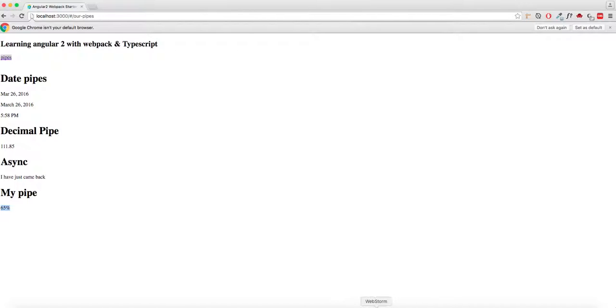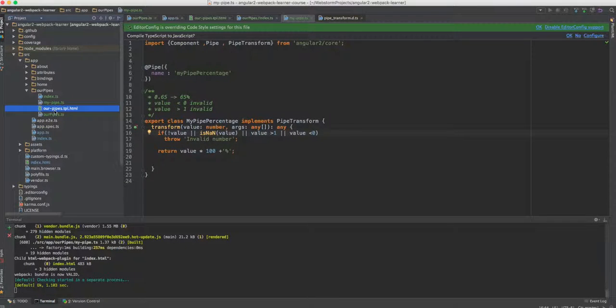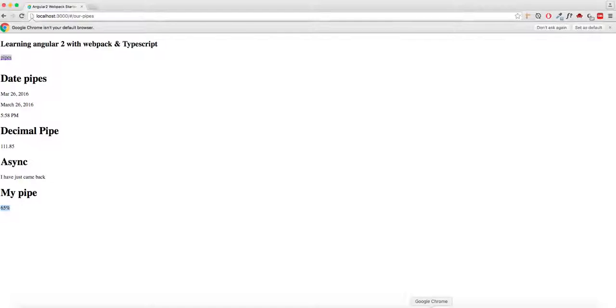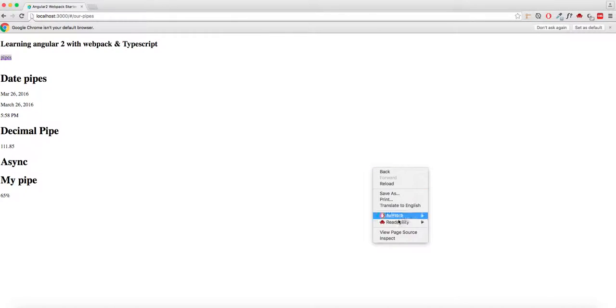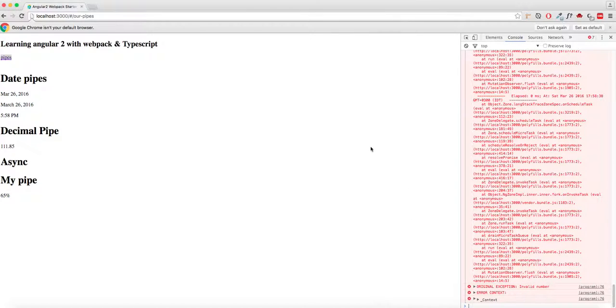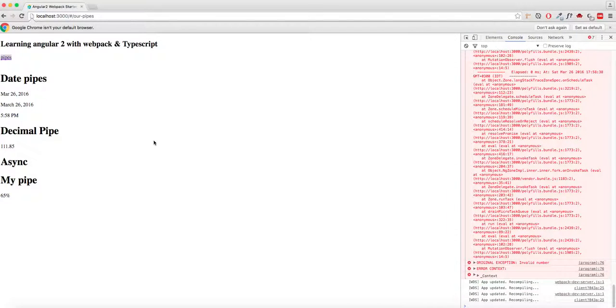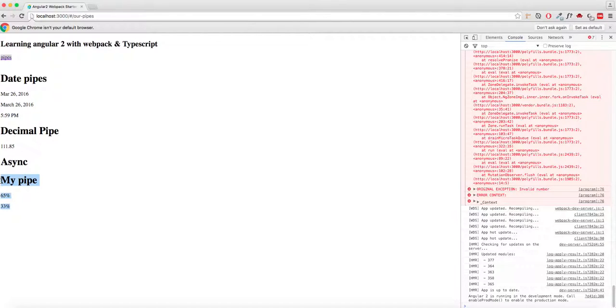Let's check some other cases. What happens if we give it a negative number? We see that we don't see it, and in our console we can see that we have a new exception, invalid number. So the entire page has an exception now. If we remove it and put in another valid number, we see that everything is okay.